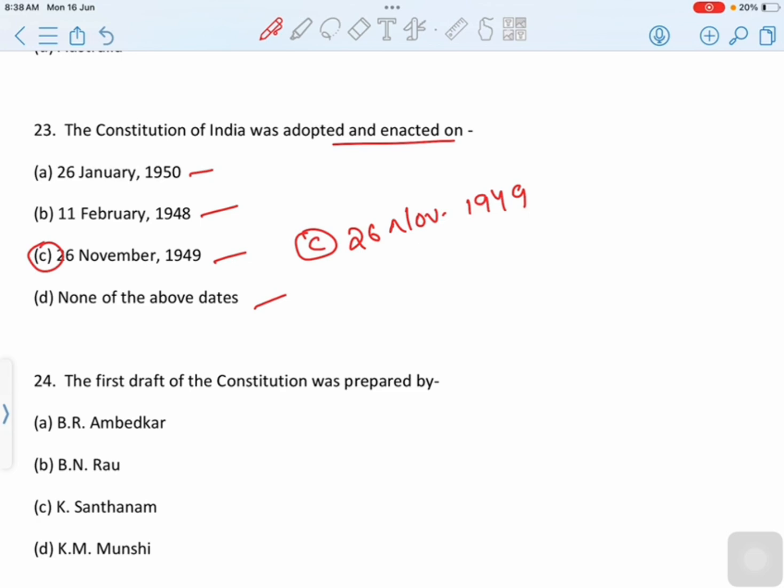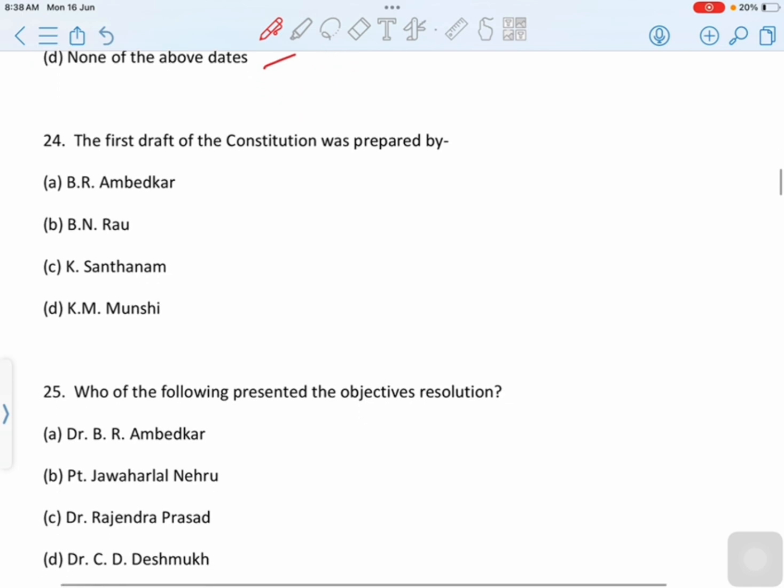It is explicitly mentioned in the preamble itself that the Constitution was adopted and enacted by the Constituent Assembly at the 11th session on 26 November 1949. Correct option is option C, 26 November 1949. The Constitution of India was adopted and enacted on 26 November 1949. Then move to next question.